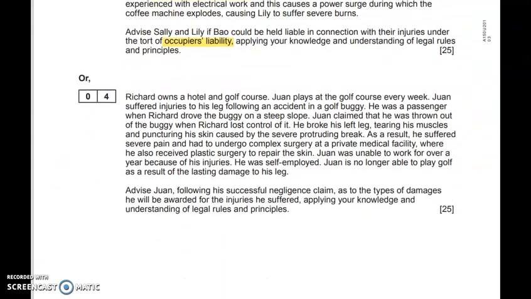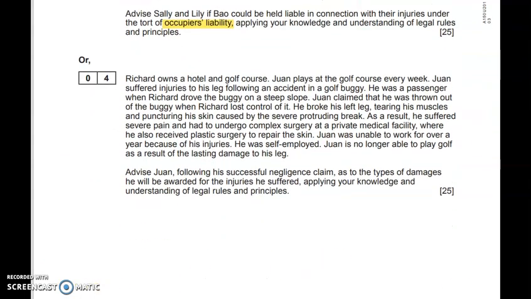Let's have a look at the other option that you had on tort. And you can see that this one is asking you to discuss the types of damages that would be available to the claimant. The question would want you to talk about compensatory damages and the aim to put the claimant back in the same position as if the tort had not been committed. And you'd need to talk about 2 different types of damages here, special damages and general damages.